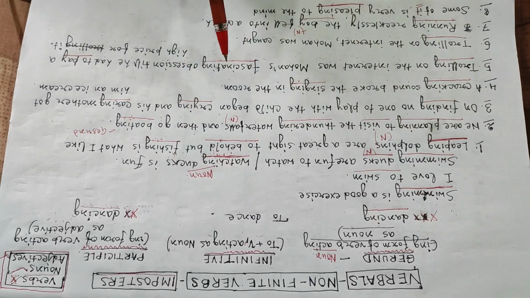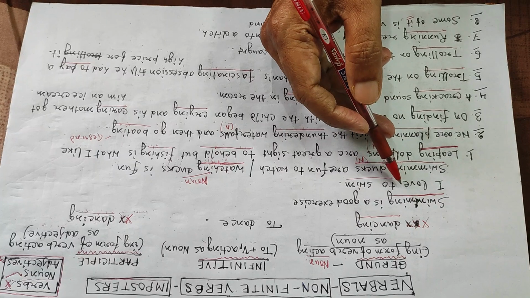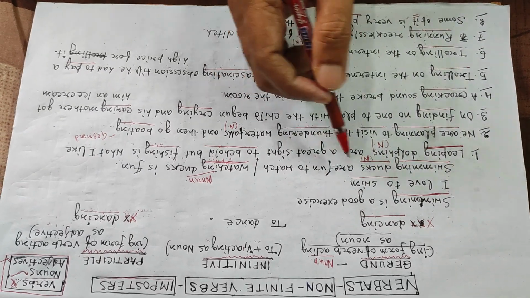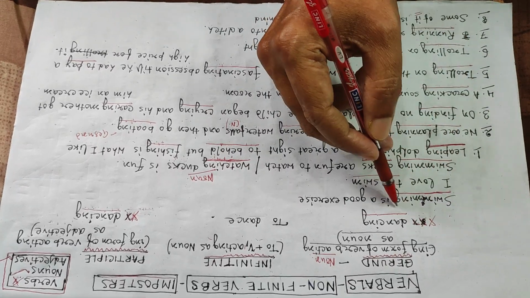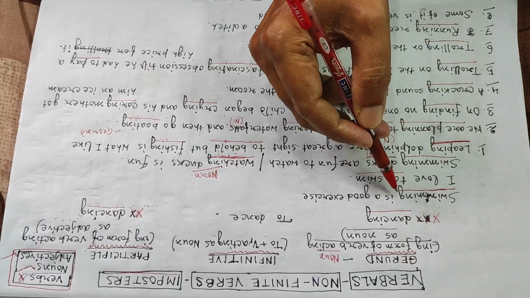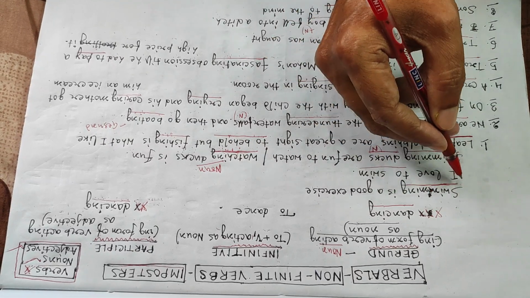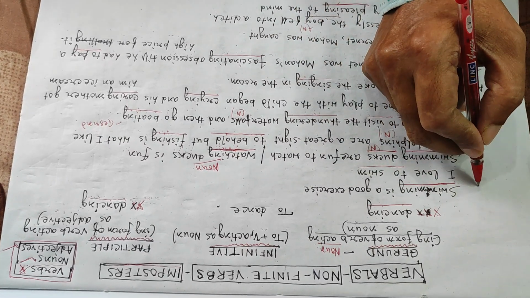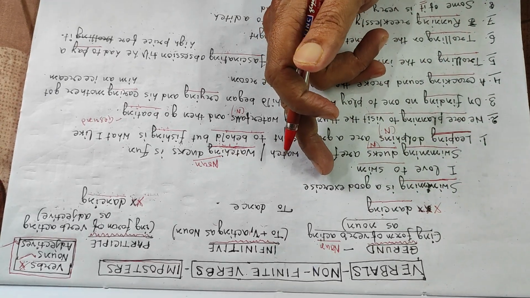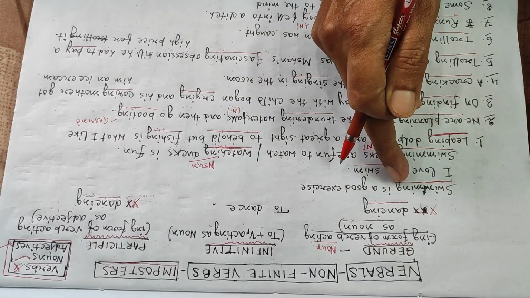Now, let us take some examples here. Swimming is a good exercise. Now, what is swimming? It is an ing word. It takes its origin from the verb swim. But does it have any helpers in front of it? Am, is, are? No. Is it the name of an action? Yes. Swimming is the name of an action.